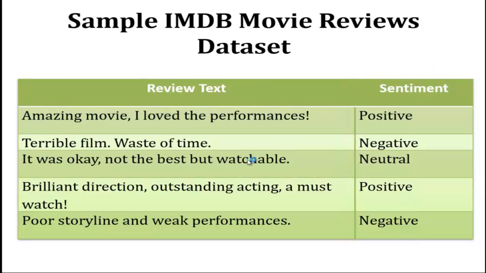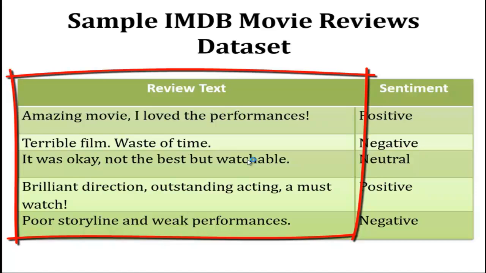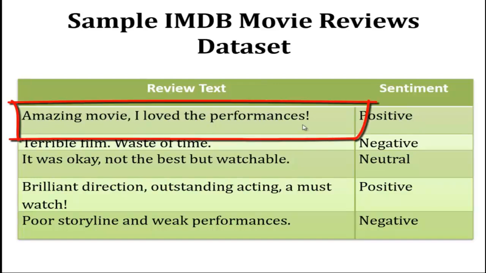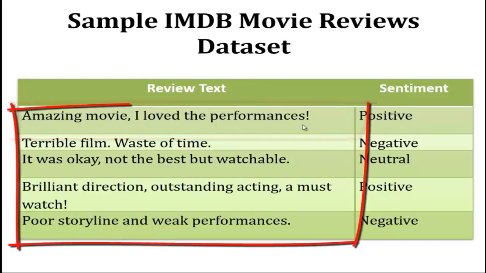I'm sure you find this dataset to be very simple and you have a good idea about why your data would be formatted in this way in the real world. Note that we might also call column 1 the inputs to our model, while column 2 consists of the targets. Our goal in this lecture is to figure out how we will convert the documents in column 1 into a numerical representation that would be fit for use in a machine learning model. As I said, each row is a document and the corpus is a collection of documents. So in this case, the 5 reviews together form the corpus.